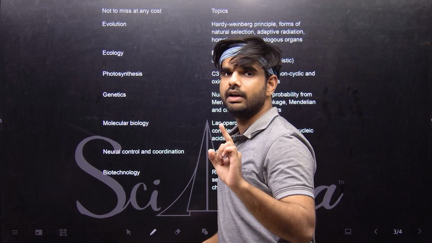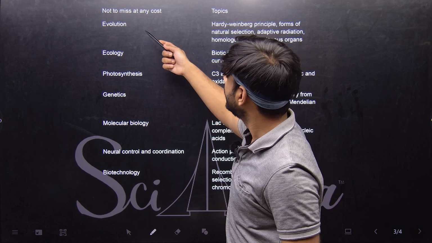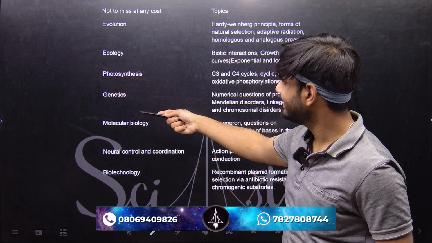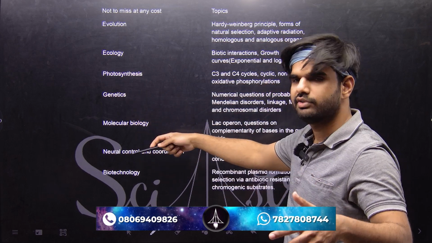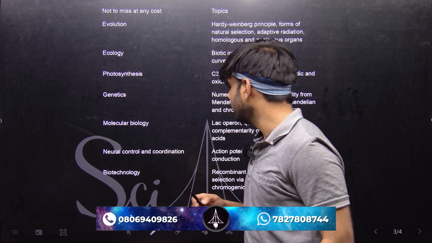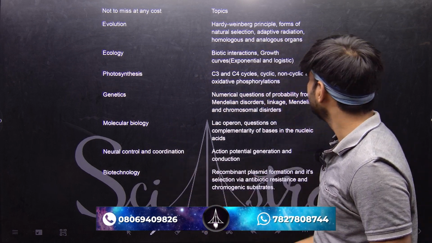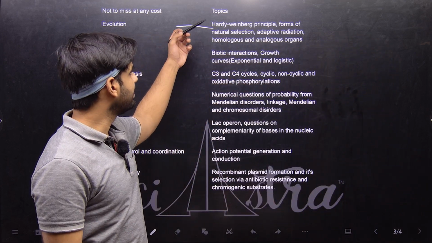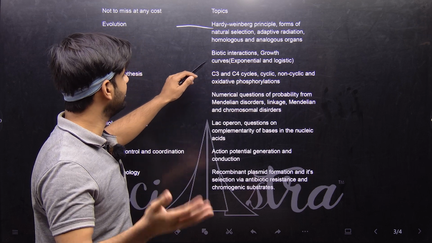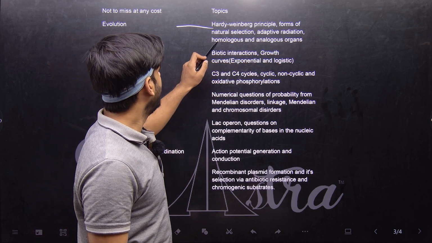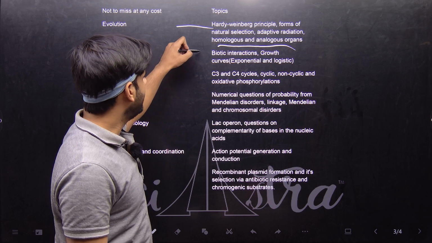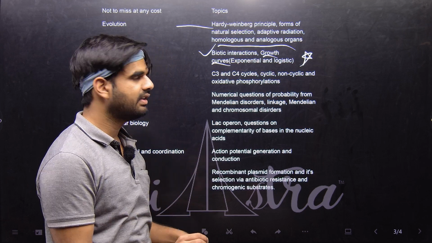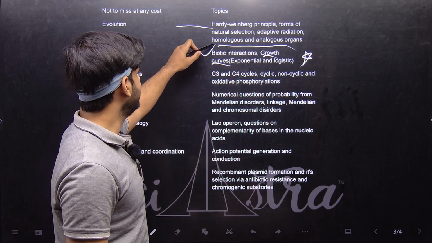But analyzed by mentors at SciAstra, they say that chapters like evolution, ecology, photosynthesis, genetics, molecular biology, as we also discussed, neural control, locomotion, coordination, biotechnology, right, and the corresponding topics are, let's say, Hardy-Weinberg principles, adaptive radiation, right? This is something that I also mentioned. Then homologous, analogous organs, biotic interactions, growth curves. This is very, very important. A lot of questions have been asked from these topics.